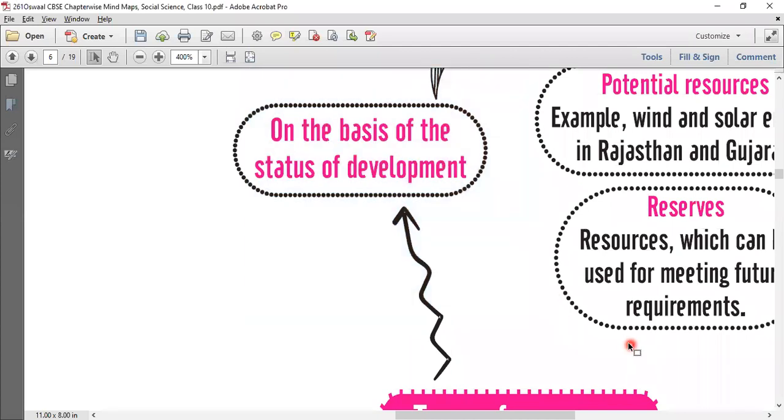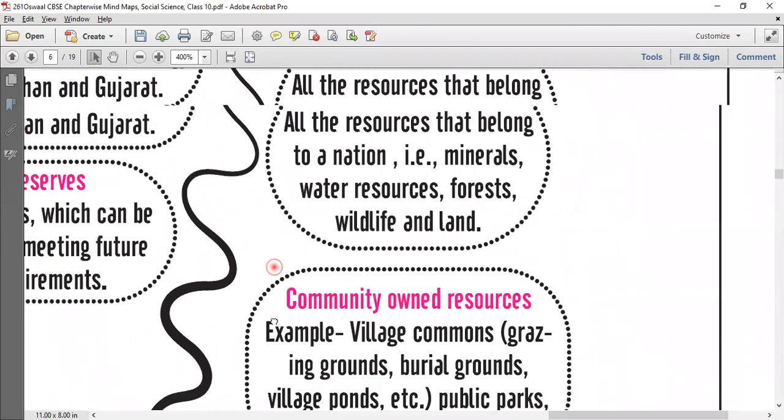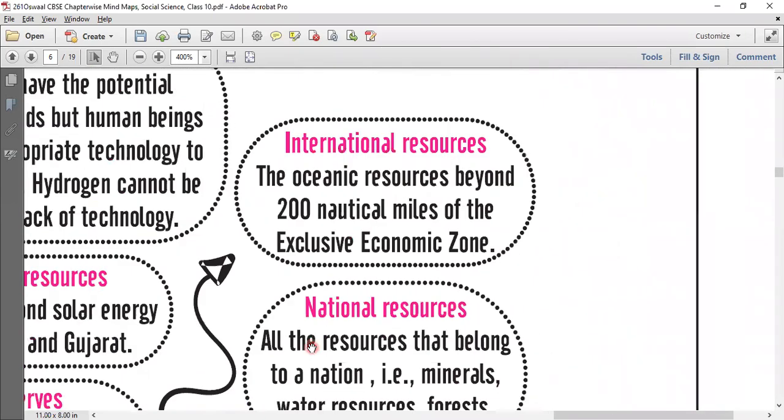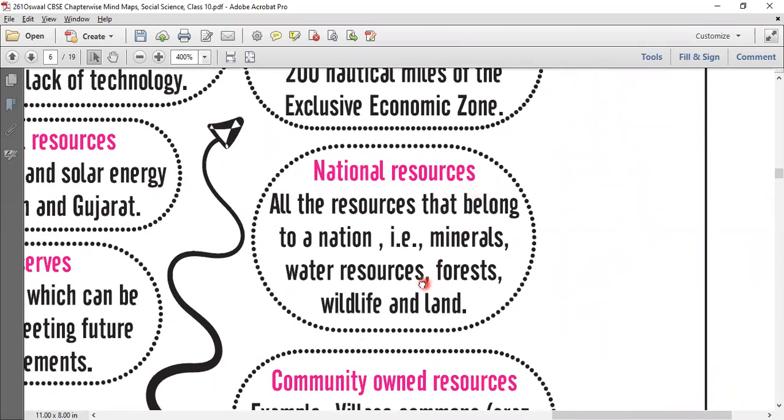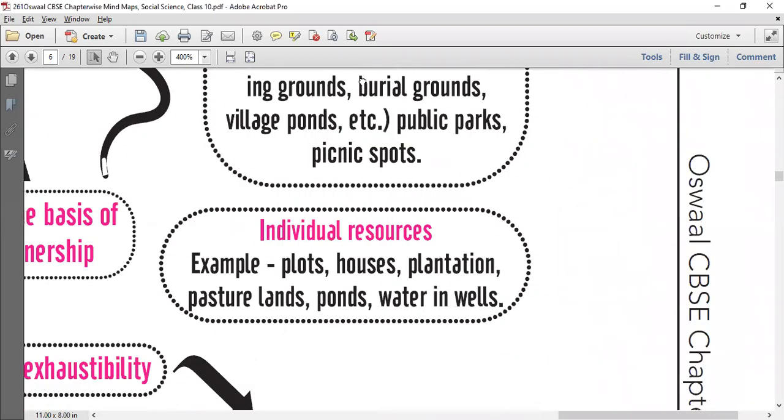If we look at the basis of ownership, it is divided into 4 parts: international resources, national resources, community-owned resources, and individual resources.